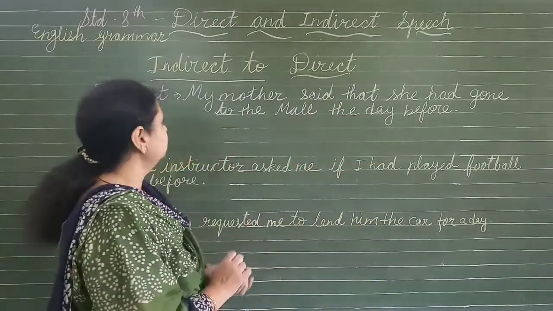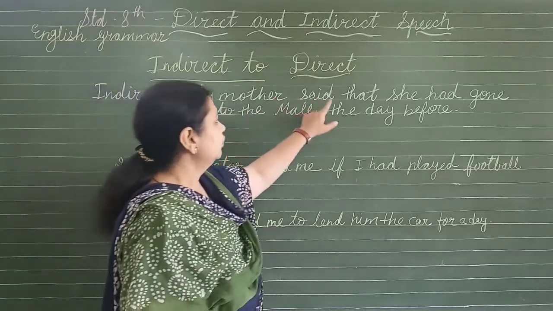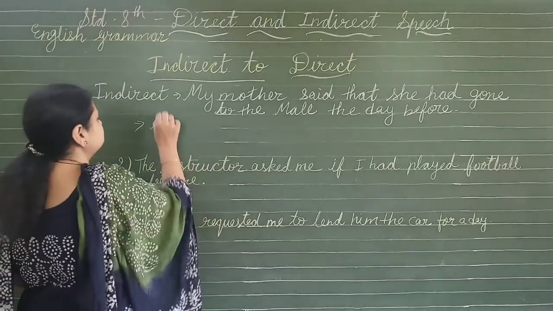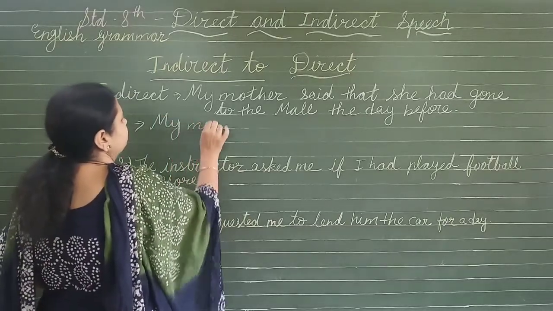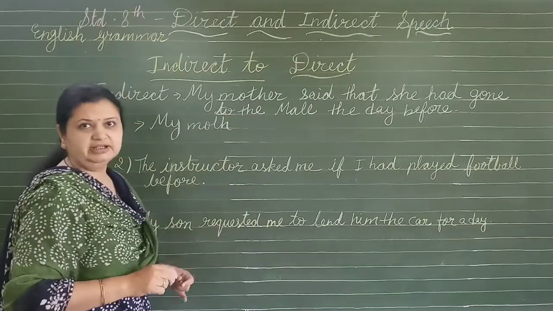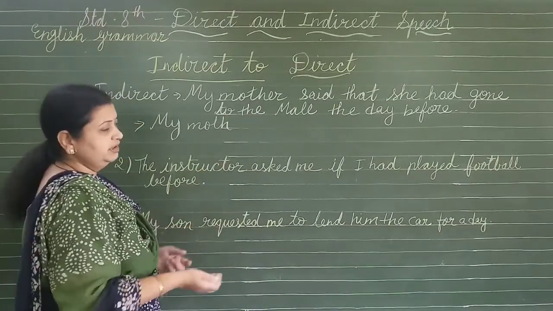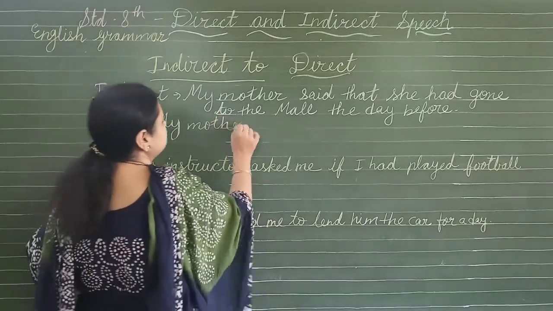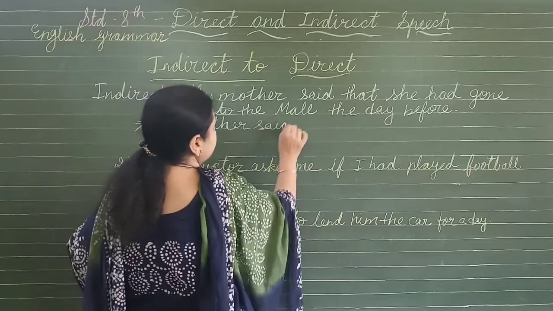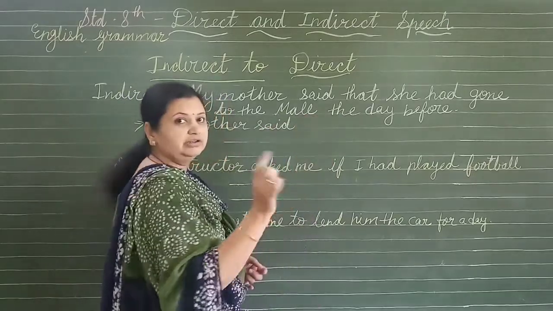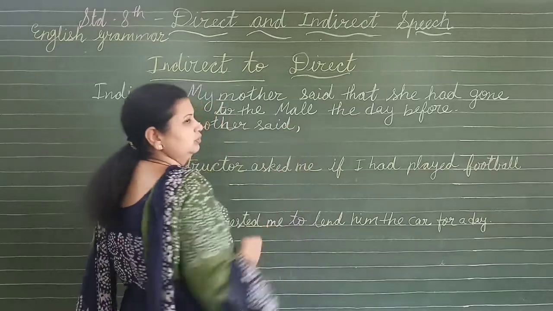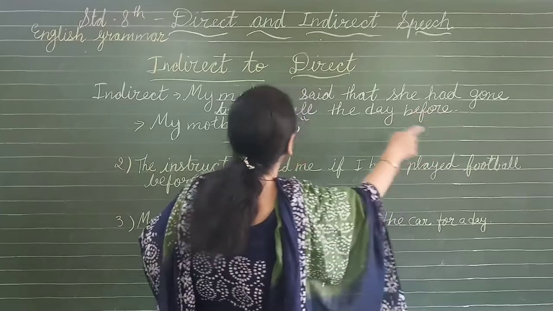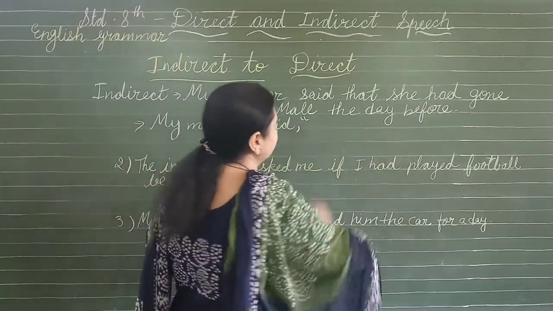Now very first you have to think about what is given over here. Make a part. My mother said, because if a told verb like "said to me" or "told" is there, then we change it into said. But said will come as it is. My mother said, then we have to put a comma, then the inverted comma will start: she had gone to the mall the day before.